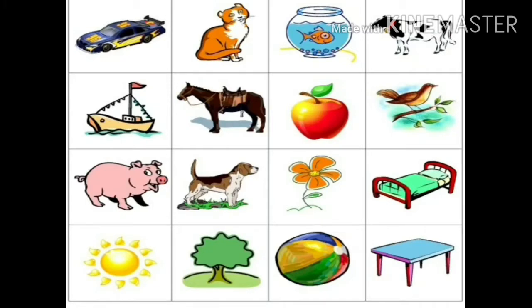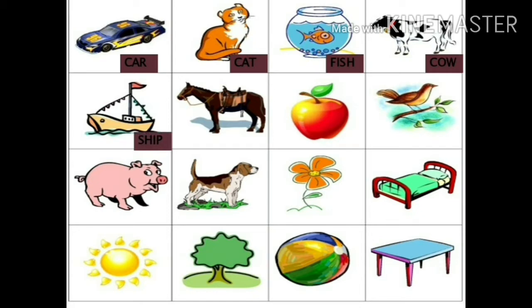Now let's see the pictures that are given on our screens. Let's start naming them one by one. The first picture that we see is a car. The second picture is a cat. The third picture is a fish. Fourth picture is a cow. Fifth picture is a ship.